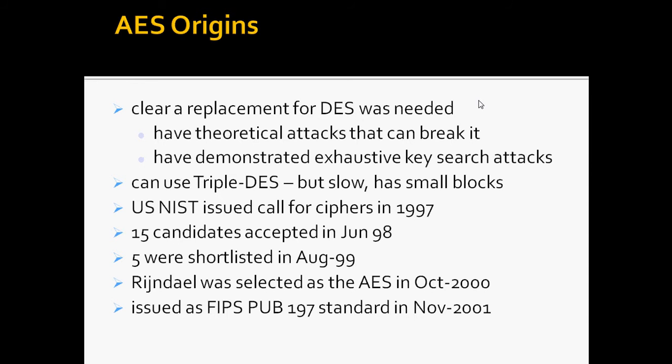So, in a first round of evaluation, 15 proposed algorithms were accepted. A second round narrowed the field to 5 algorithms. Now, NIST completed its evaluation process and published a final standard, FIPS PUB 197, in November of 2001. NIST selected Rijndael as the proposed AES algorithm. The two researchers who developed and submitted Rijndael for the AES are both cryptographers from Belgium, Dr. Joan Daemen and Dr. Vincent Rijmen.